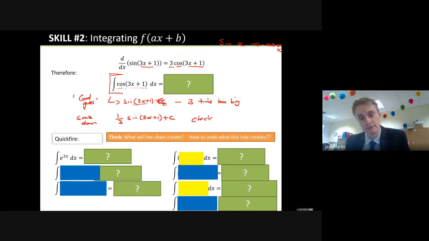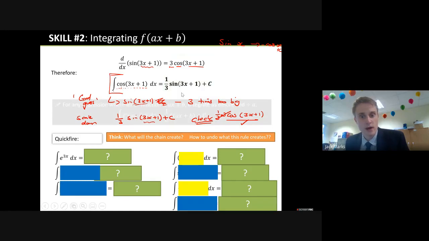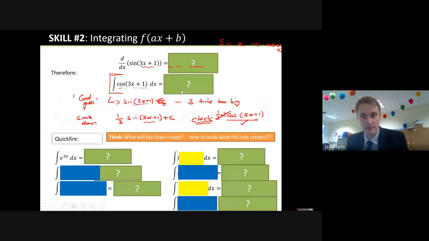So let's check it. Sine will become cos of the bracket. The c will disappear. We'll also have the third here, but then there's a chain inside, so times 3. So it cancels out, and you get back to the question, because the question was, how do we integrate cos of 3x plus 1? Well, that must be our answer then. Let's go back to this one a little bit. It gets a little bit complicated because you're checking your answer. You have to remind yourself of what you're actually doing. You're integrating cos, so the thing we want is this sine bit.